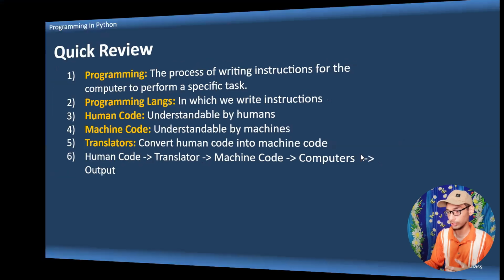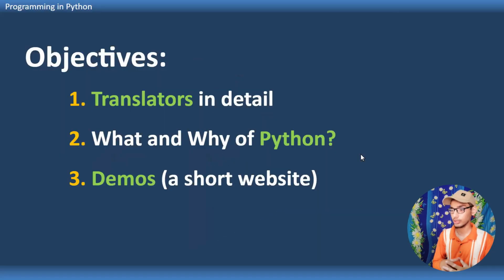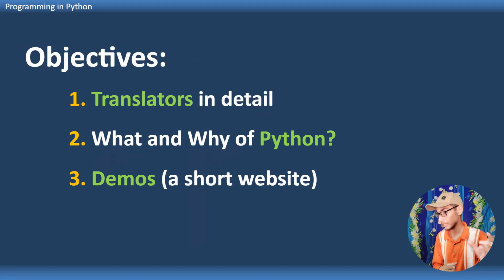Now, let us start today's class. The objectives of today's class are translators in detail, where we will uncover what exactly a translator is, and the what and why of Python. What is Python? Of course, it is a programming language, but I think Python is more than a programming language. And why do we use Python, or why do people prefer Python, and why is Python so popular? And we will also create a short website using Python in this video. So stay connected till the end.